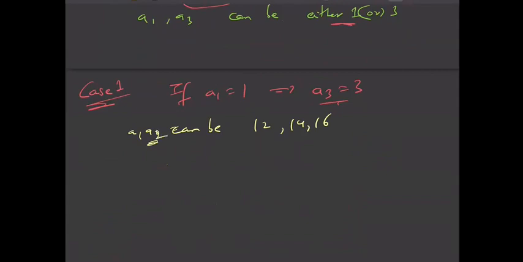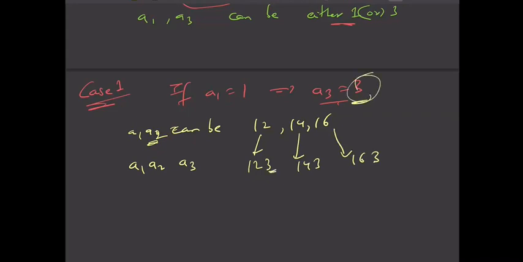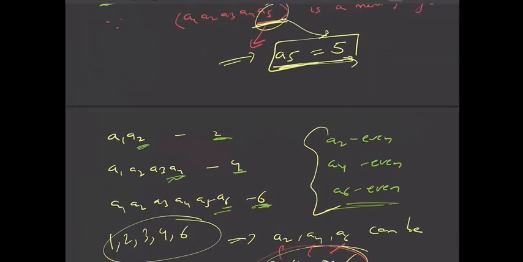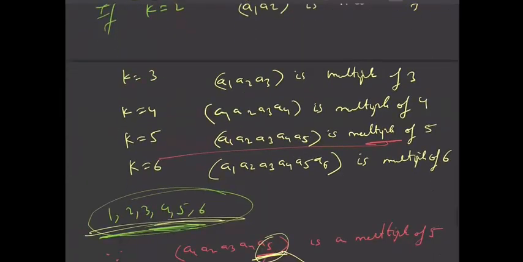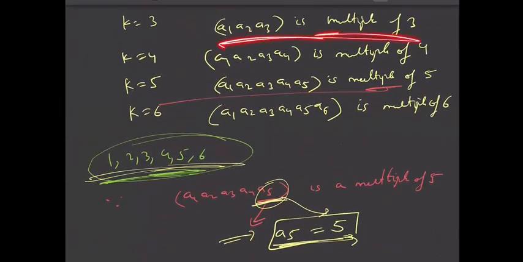So A1, A2 can be 1, 2, 1, 4 or 1, 6. All are divisible by 2, no problem. Then A1, A2, A3 will be 1, 2, 3 in this case, 1, 4, 3 here, and 1, 6, 3 here, right? Because A3 is fixed as 3 only. Then you can see that A1, A2, A3 must be divisible by 3, right? That is what we said, that all these 6 conditions must be true. That is, A1, A2, A3 must be a multiple of 3.